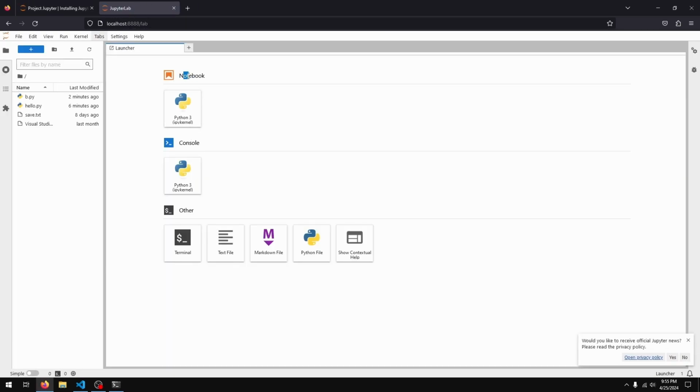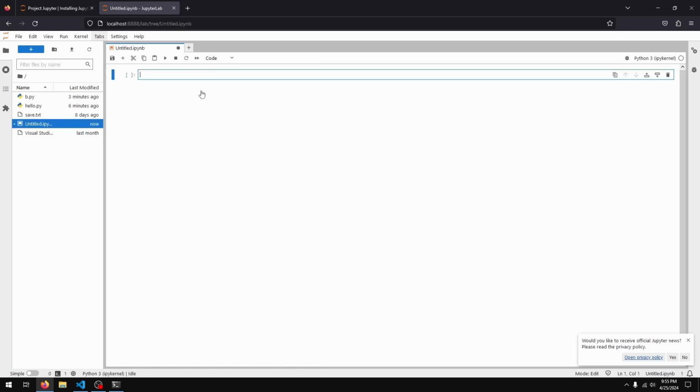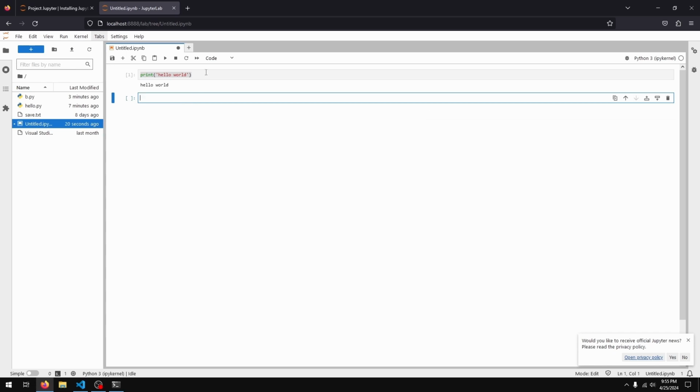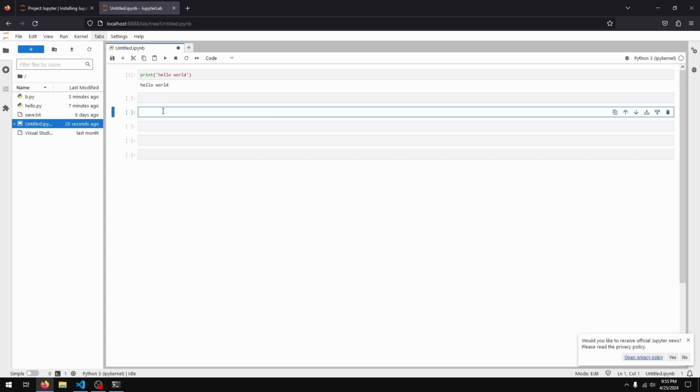What I can do now is under notebook here, I'll just select this Python 3. And now we get something like this. So in this code cell here, I'll just say print hello world. And if I click this play button or just hit shift enter on my keyboard, that executes the code in this cell. So you see we got hello world. The cool thing about Jupyter Lab is we have these code cells here, and I can put in any bit of Python code I like in these code cells and execute them.